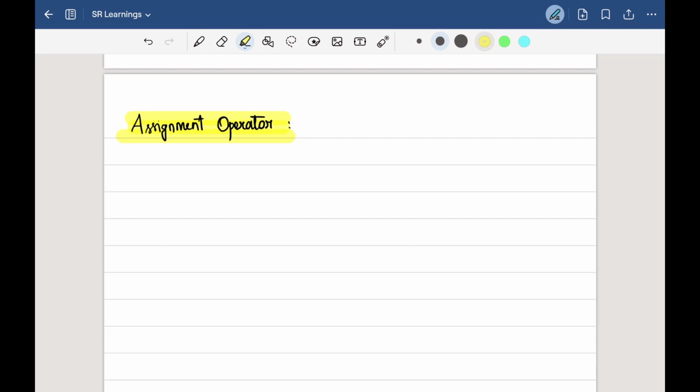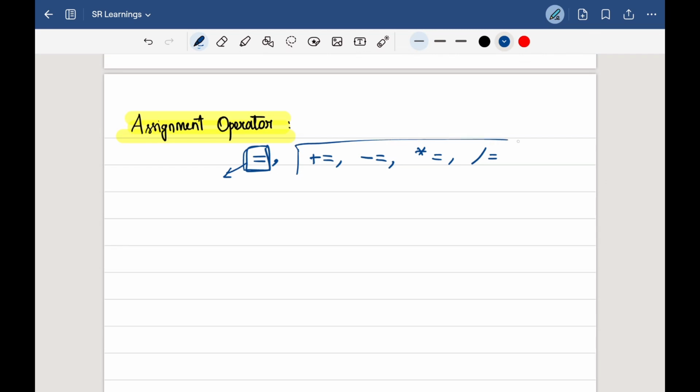And here we have different types of assignment operators, such as equal to. As I mentioned before, with equal to we are assigning some value by using the equal to sign, and plus equal to, and minus equal to, and multiplication equal to, and division equal to. So when we use this single equal to sign, this means we are assigning something to some variable. But what is the purpose of these operators? Why do we have to work on them?